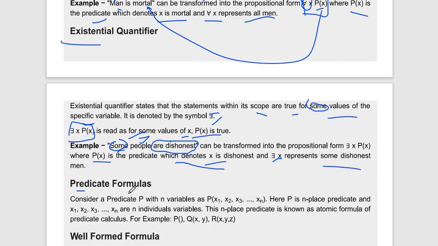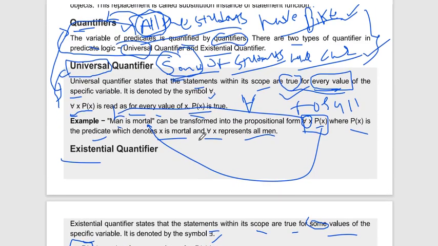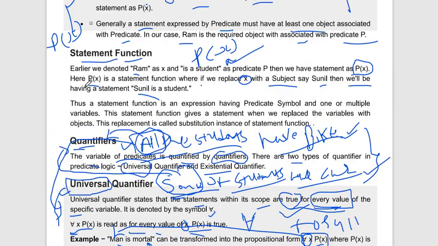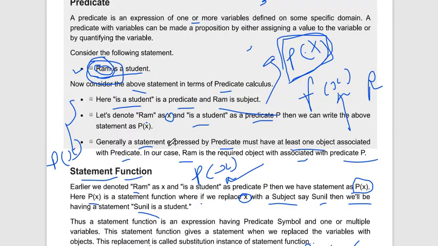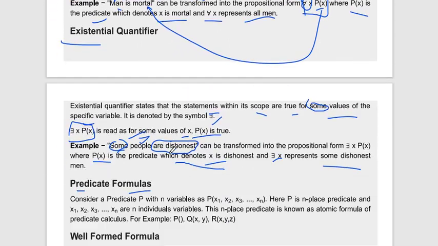Now let's look at the predicate formula. If you want to make a formula, here we have only one x. In this example, Ram is a student, we only talk about one student. Now let's say we have to talk about different students with a different predicate. How do we make a predicate formula? Consider a predicate P with n variables. Here there are n variables, not one variable like Ram: Ram, Sunil, Abhi, etc.